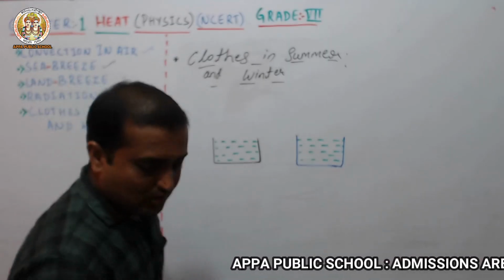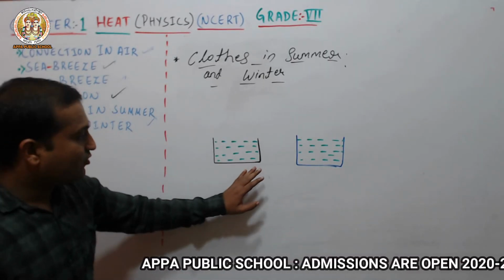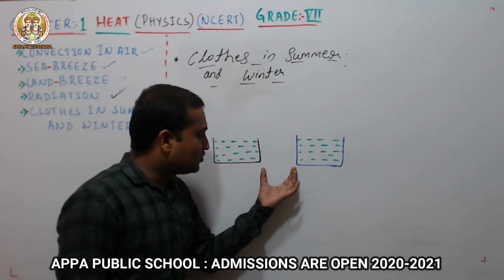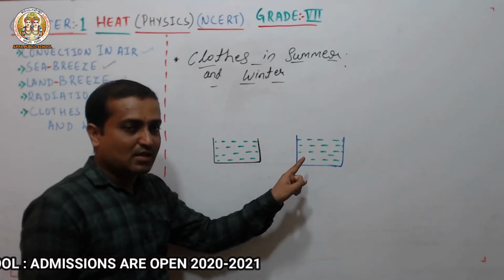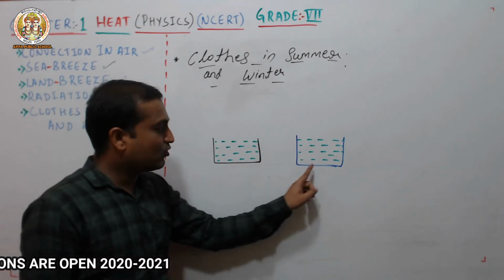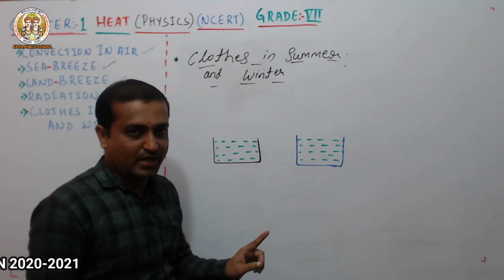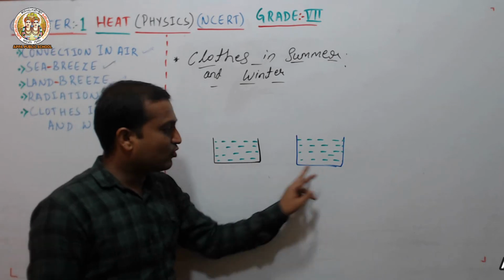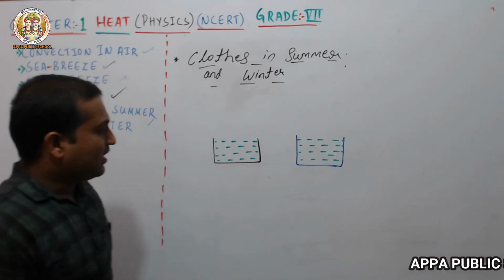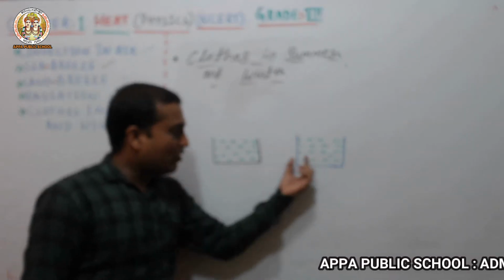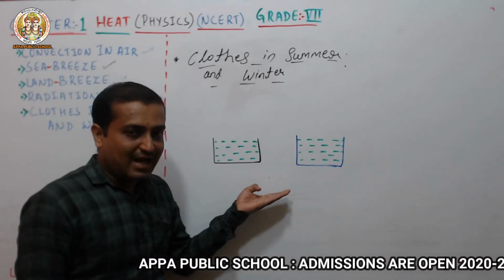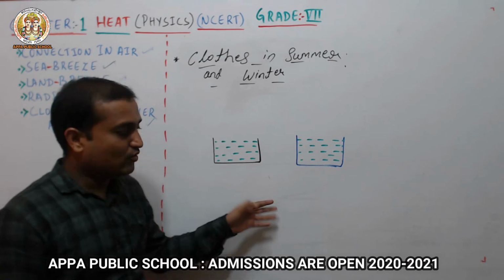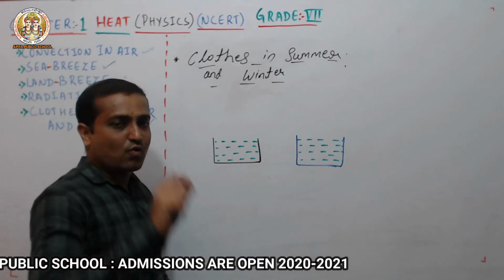Okay, so one thing I forgot to tell you about that. When you take two cans of the same size, you have to paint the outer surface of one black and the other white. Got it? One black and one white. Now fill equal amounts of water in these two cans and leave them in sunlight for 1 hour.